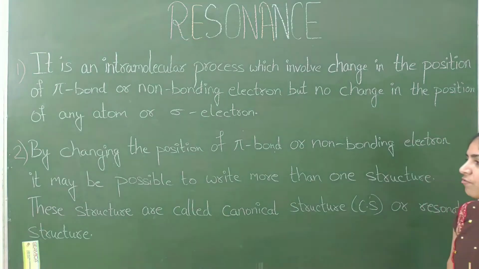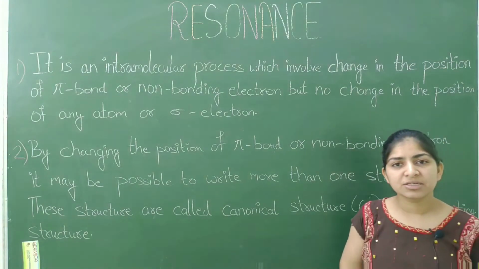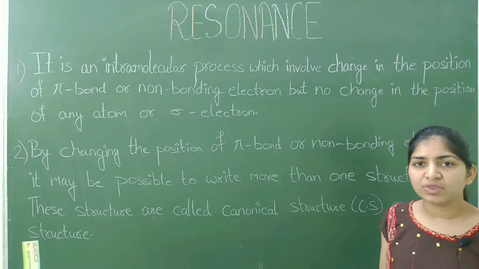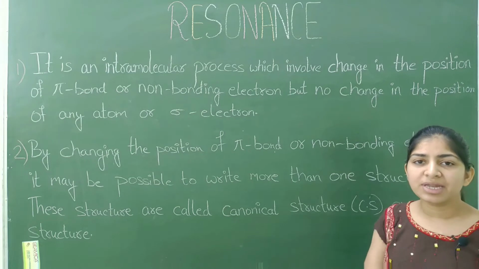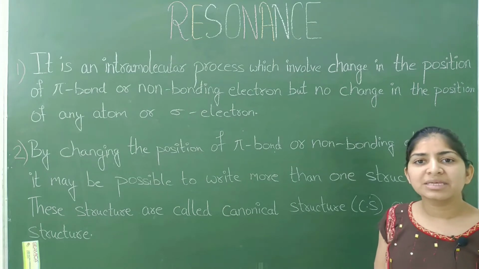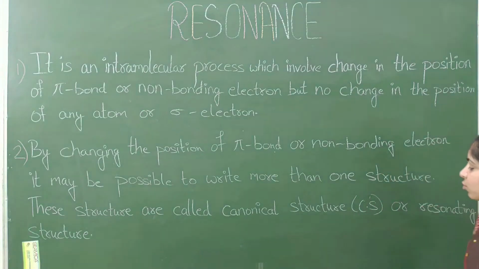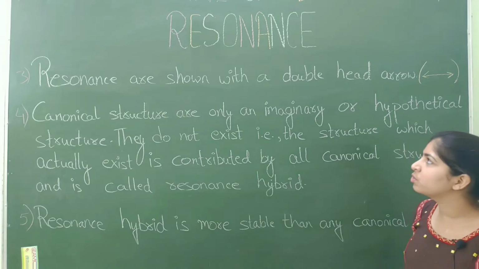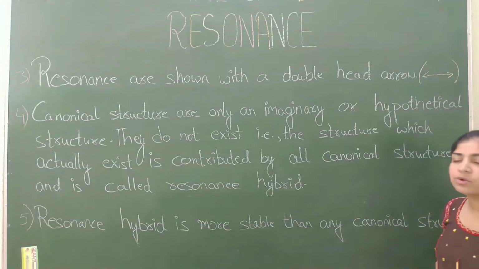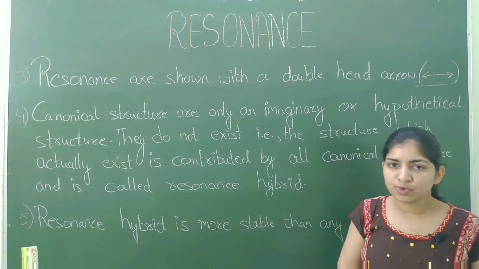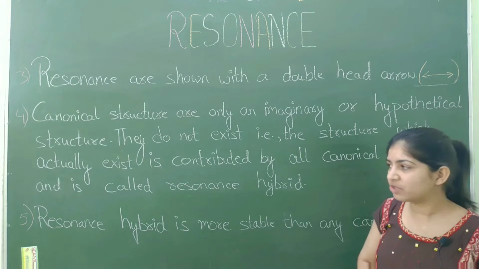When the position of pi bond as well as non-bonding electron changes, then this structure can be written more than one time. Then these structures are known as canonical structures, and they are also known as resonating structures. Okay, so now you can take a screenshot. Resonance is shown with a double-headed arrow. So this is the double-headed arrow which we place between two canonical structures in resonance.